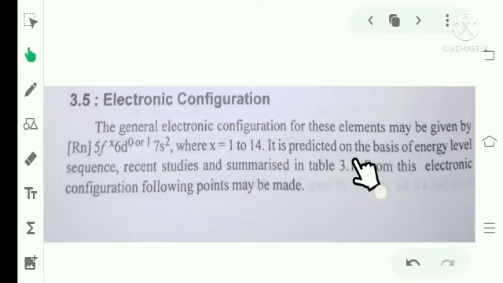It is predicted on the basis of energy level sequence and recent studies, and summarized in the following table. From this electronic configuration, the following points may be made.